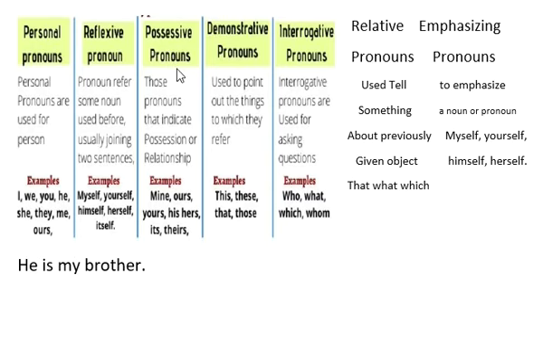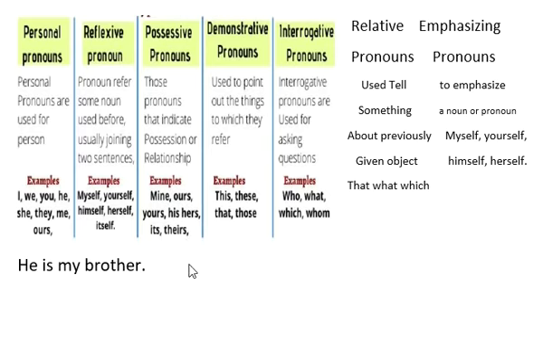This is possessive pronoun. Those pronouns that indicate possession or relationship. Through them we can come to know that nouns and pronouns have ownership of anyone or anything.